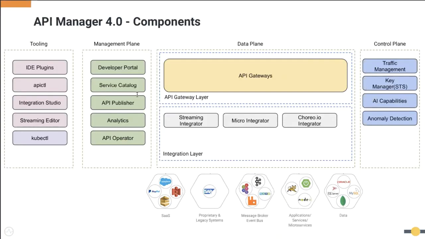Together, all these components can address all the integration demand. Towards the bottom of this image, you see different SaaS systems, proprietary systems, even message buses, and if you have microservices or even data, you can interact with these different systems and expose this data to the outside as secured APIs or integration services. So that is the idea of API Manager 4.0.